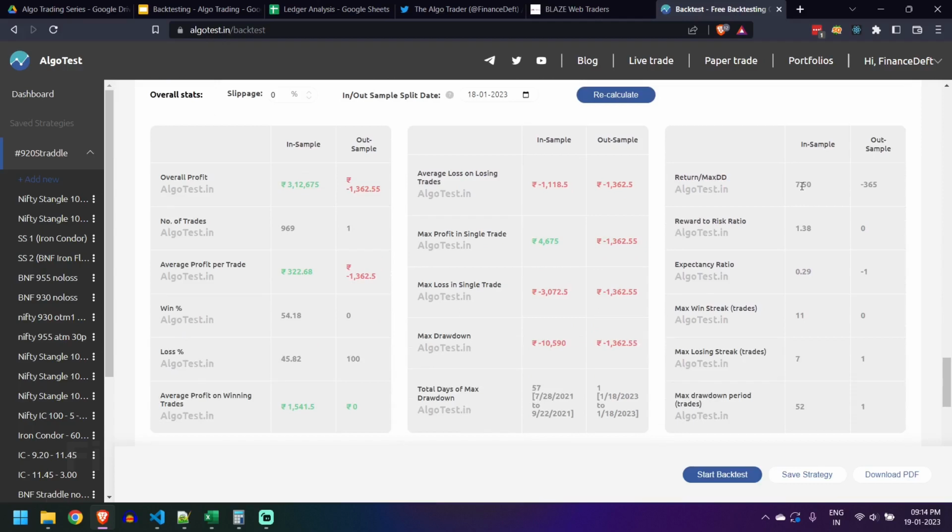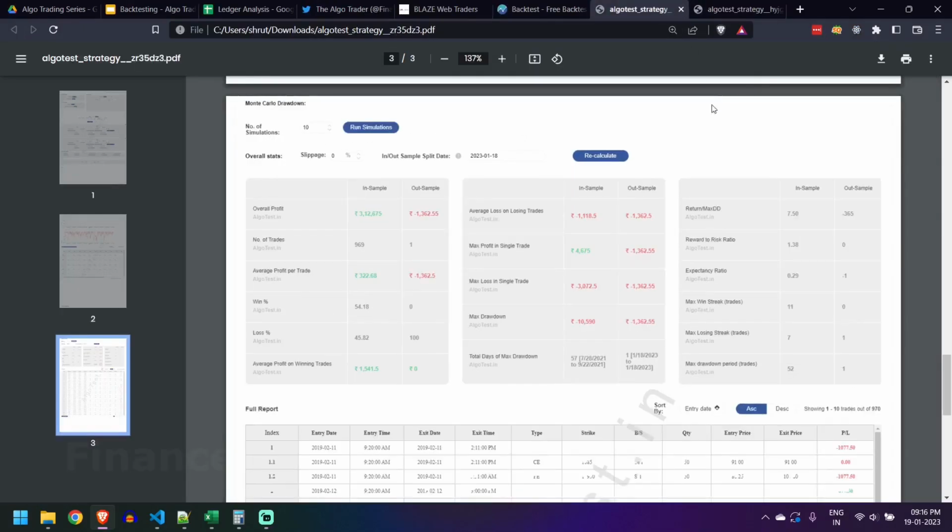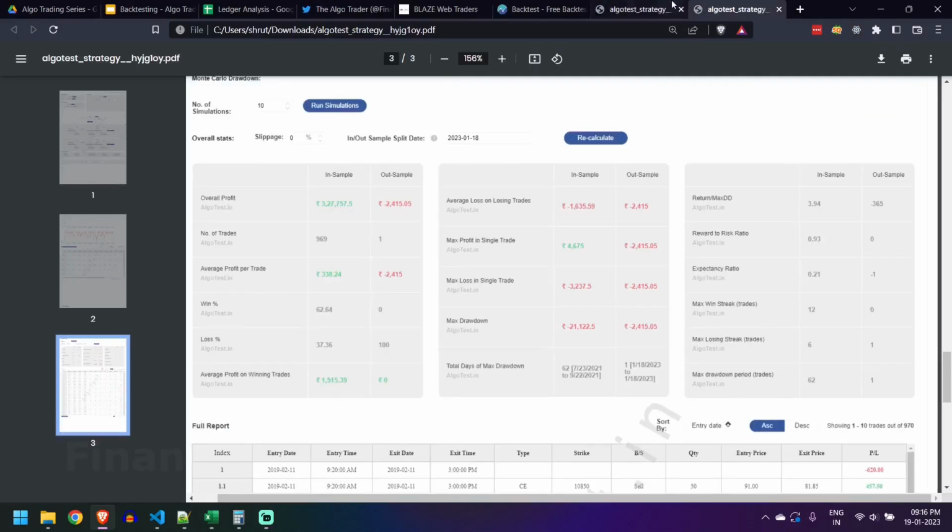And we have some other interesting facts here. So what I'll do is I'll just download this. We can download these trades as a PDF, and I will run the previous one again, and we can compare those two things. So I have run both and opened them in two different tabs. So the left one is with trailing and the right one is without trailing.